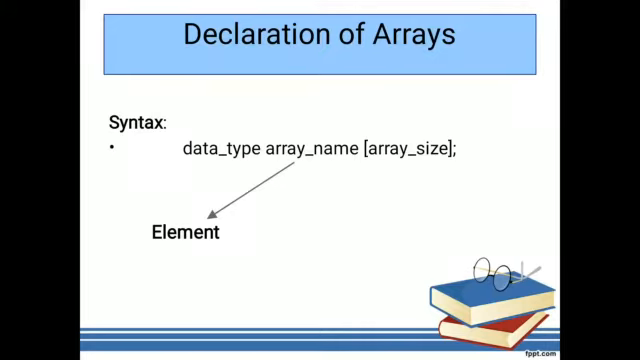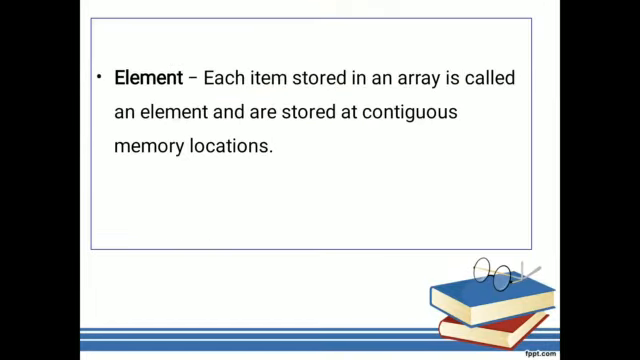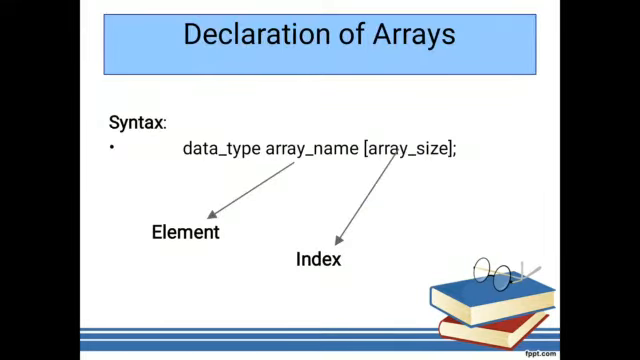So here array name is nothing but an element. And what is this element? Each item stored in an array is called an element, and they are stored at a contiguous memory location. That means if you want to store n number of values, this element is used. So in that array name, you will store more data items in a contiguous memory location.